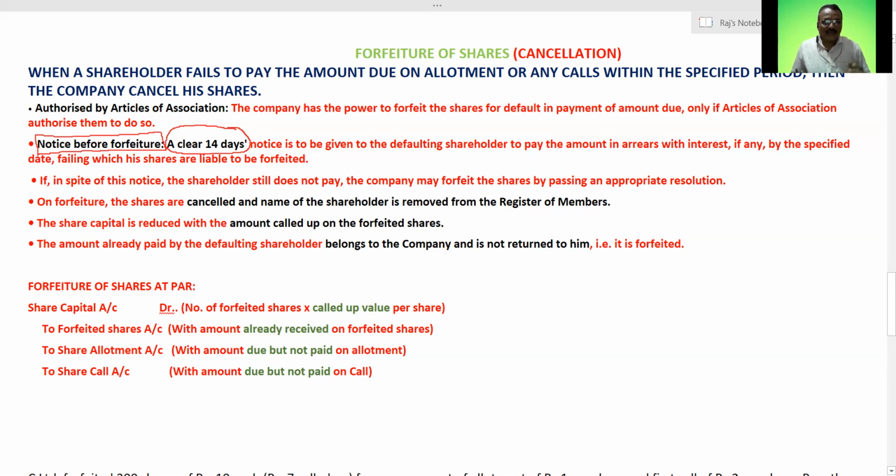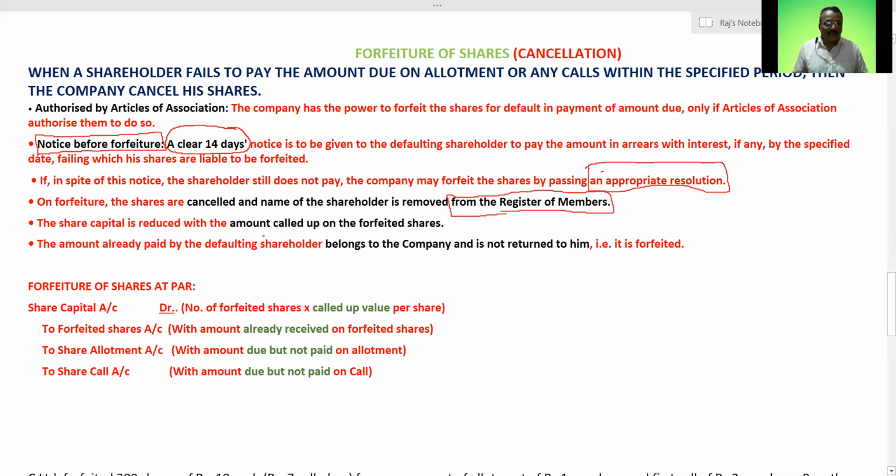Now, next point. If in spite of this notice the shareholder still does not pay, the company may forfeit their shares by passing an appropriate resolution. That means they pass a resolution in the meeting, and thereafter the shares are forfeited. Then what is the plus point for the company? On forfeiture, the shares are cancelled and the name of the shareholder is removed. From where? From the register of members, right? From the register of members, their names are removed.